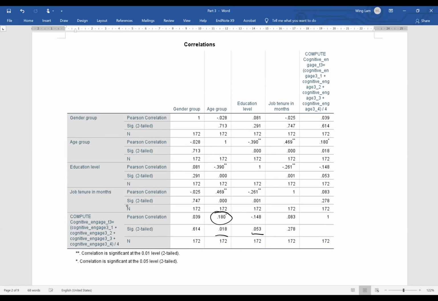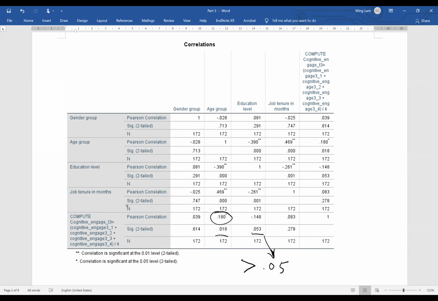Well, this is quite controversial. Some people, if they take the decimal place, consider this as less than 0.05, and I could conclude that this is marginally significant. Or sometimes you can say that this is not significant.